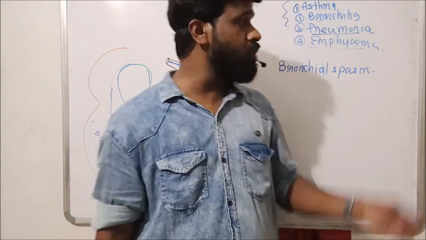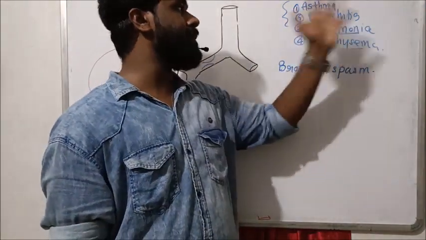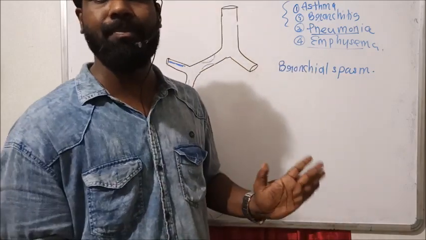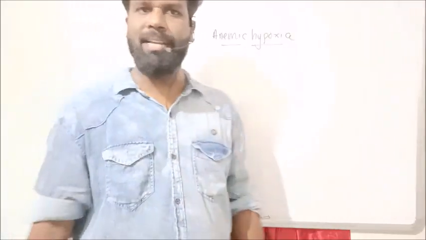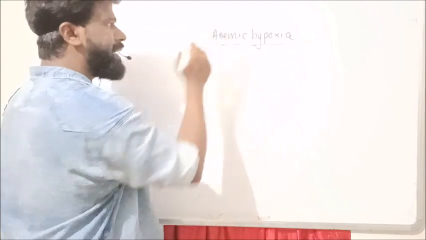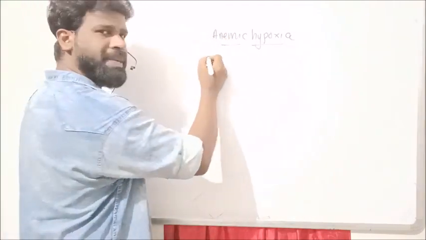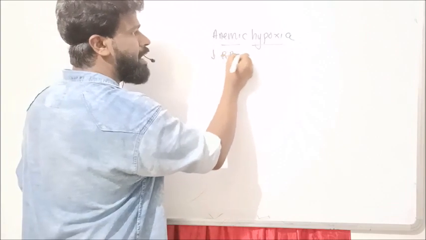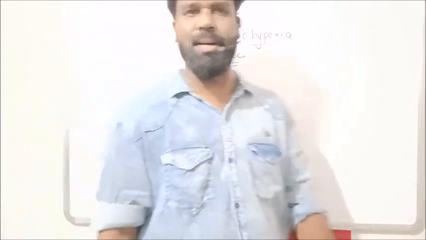Higher altitude, and pulmonary diseases like asthma, bronchitis, pneumonia, emphysema, etc. are the causes of hypoxemic hypoxia. The next type of hypoxia is anemic hypoxia. So what is anemia? Anemia means deficiency in RBC production. A decreased RBC count in our body is called anemia.